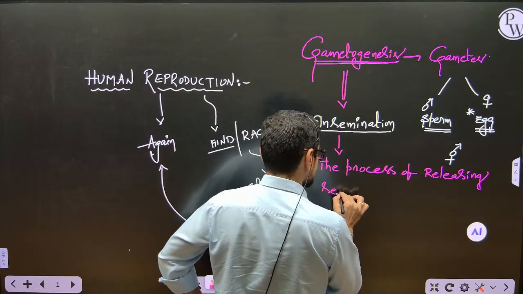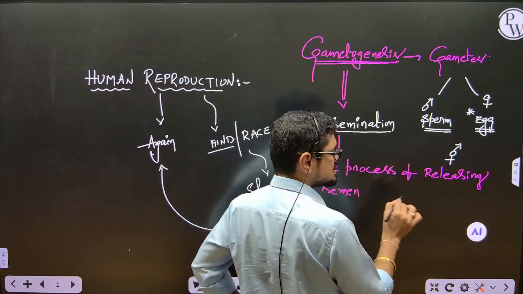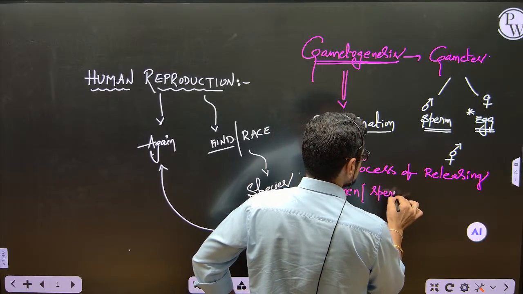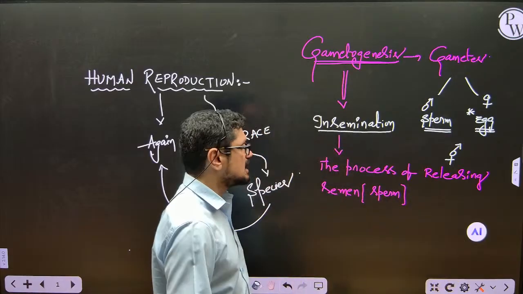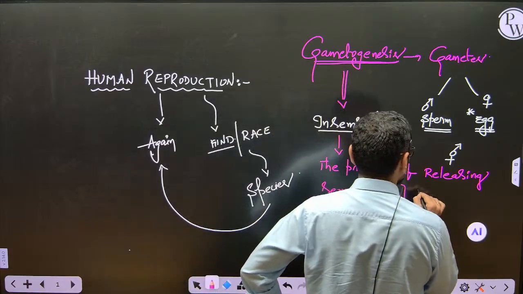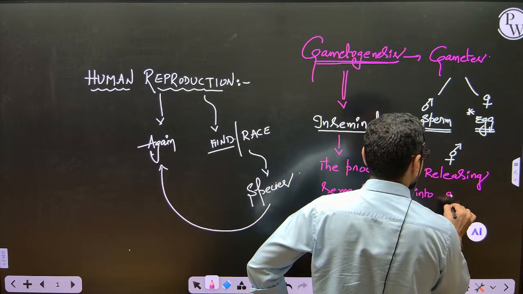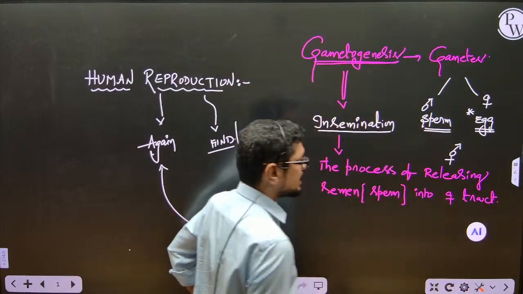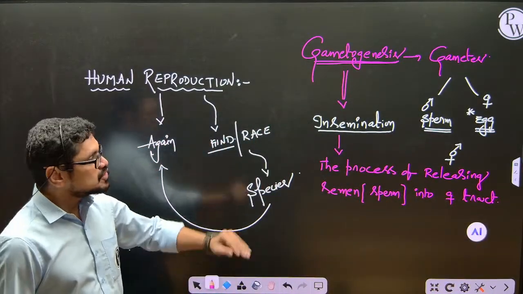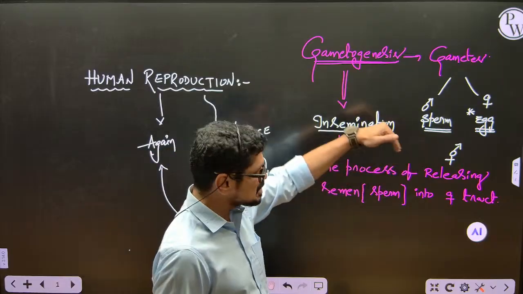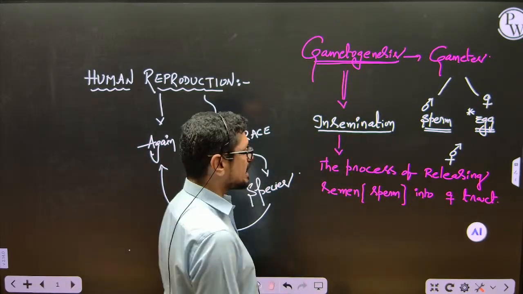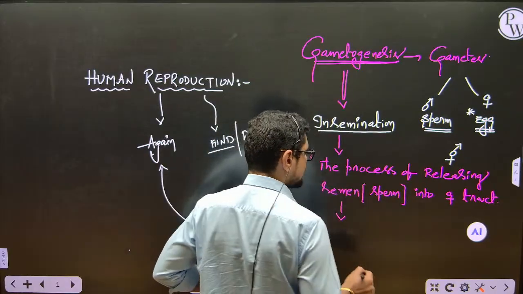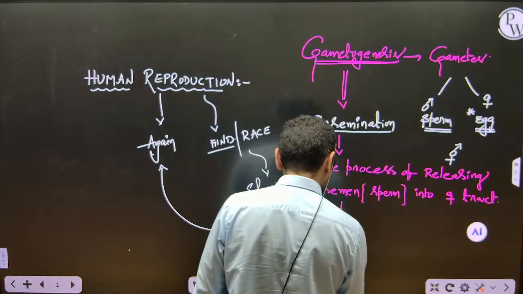Semen is different, sperms are different. I will tell what the difference is. Currently just assume semen is nothing but sperm. The process of releasing semen into the female reproductive tract is called insemination. So after the sperms have been formed, they should enter the female reproductive tract, and then only fertilization will take place, right?